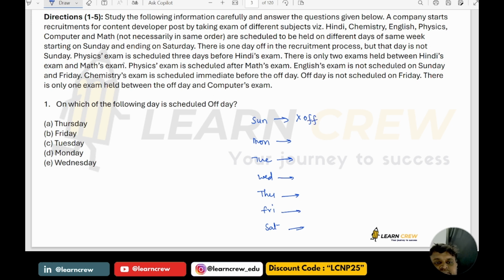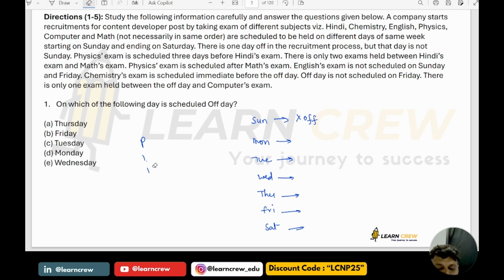Next, physics exam is scheduled 3 days before the Hindi exam. So physics is held 3 days before the Hindi exam. Next, there are only 2 exams held between the Hindi exam and the math exam.